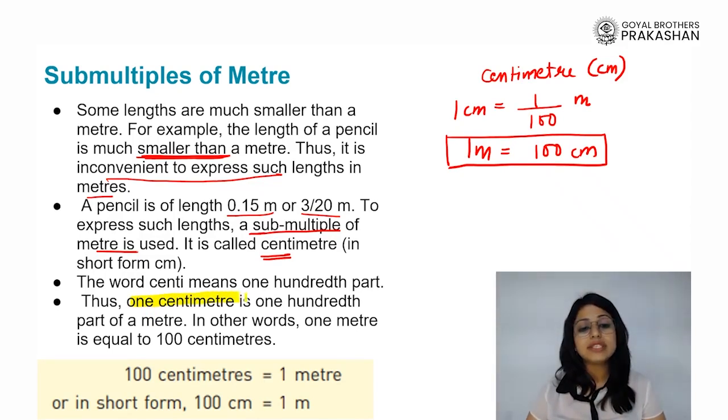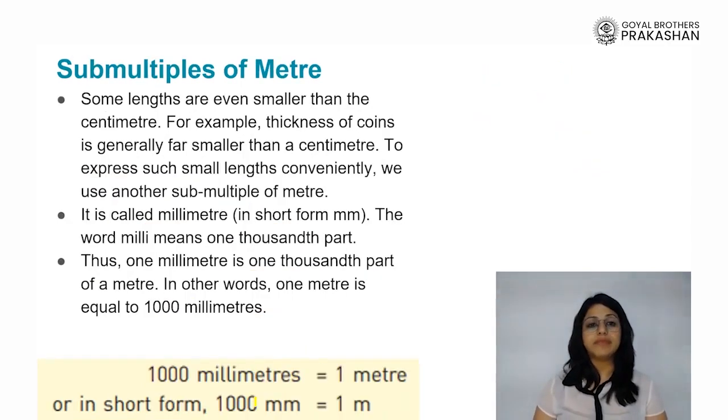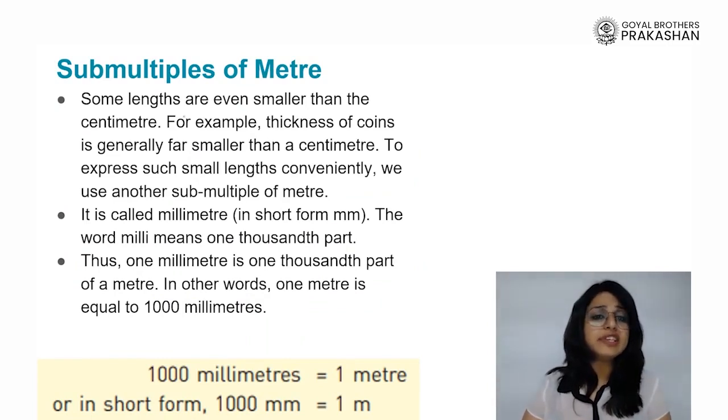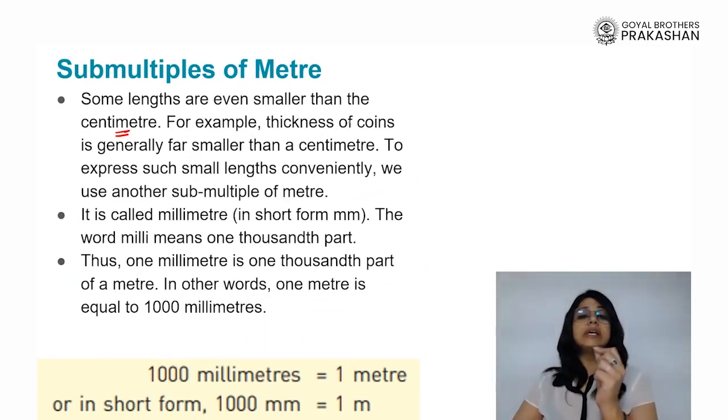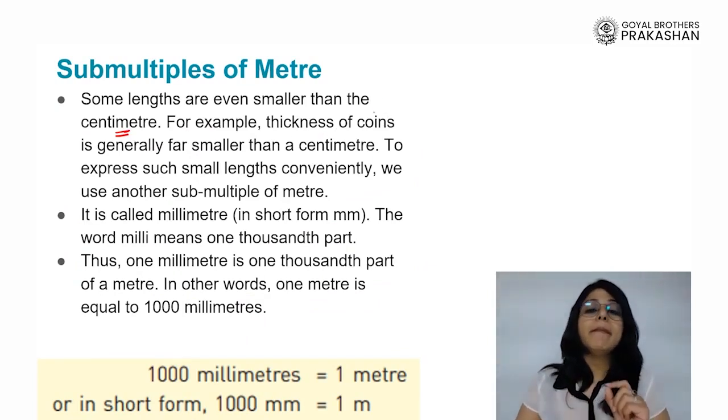So, 1 centimeter is 100th part of a meter. In other words, 1 meter is equal to 100 centimeters. Right? So, we will remember this very well. So, students, when we talk about measuring lengths which are even smaller than that of a centimeter, then what should we use? For that, we use the even smaller unit called millimeter.